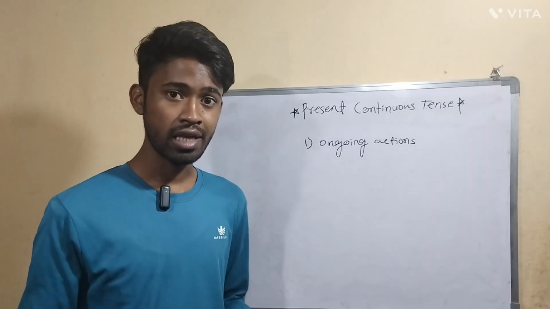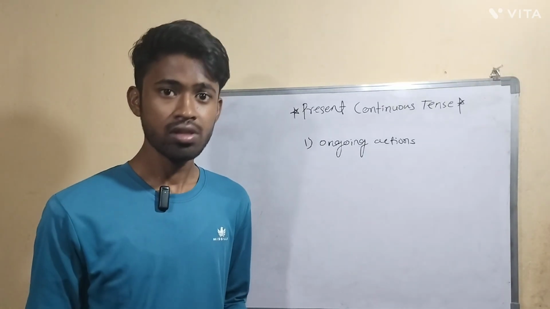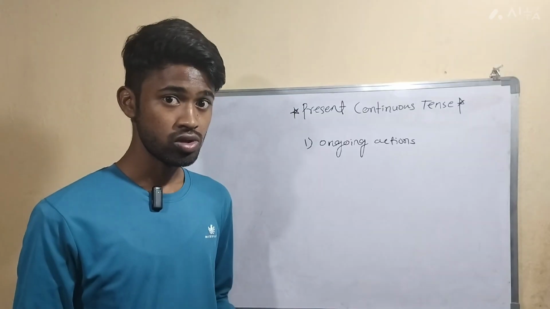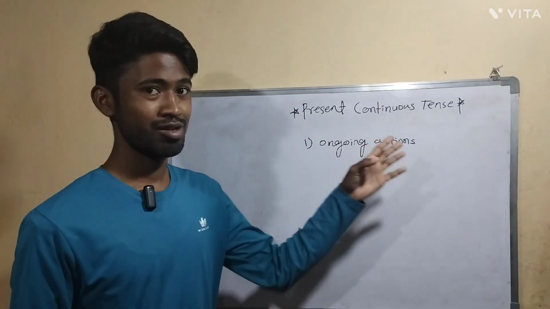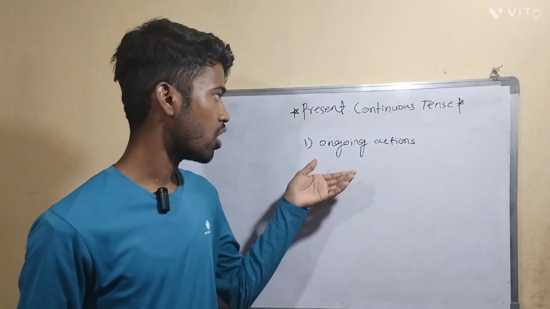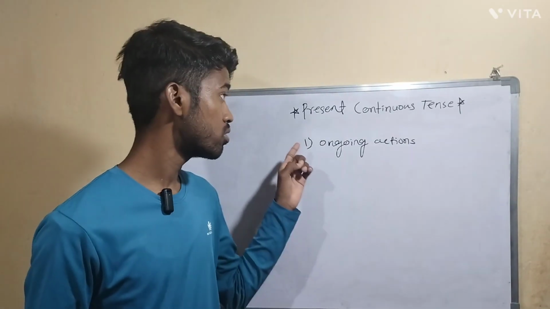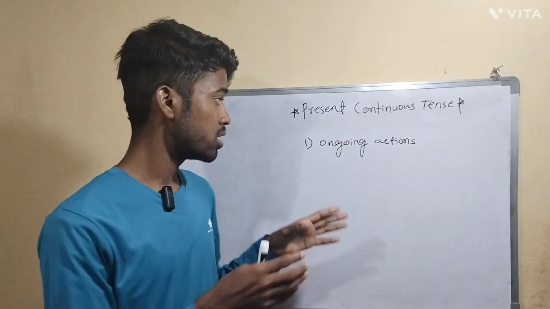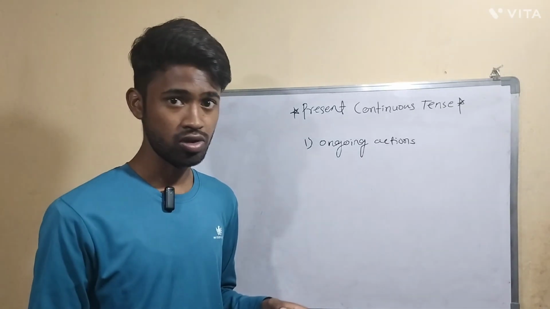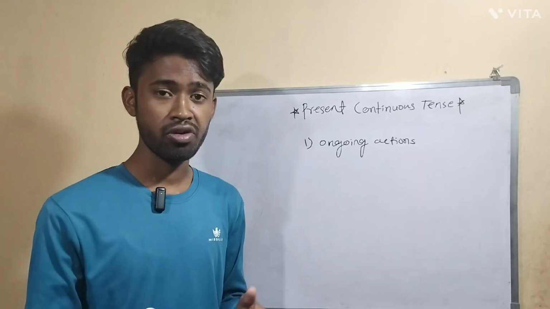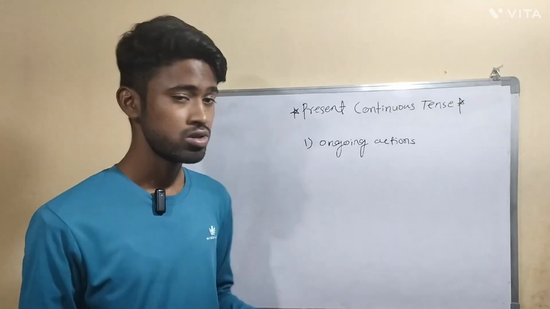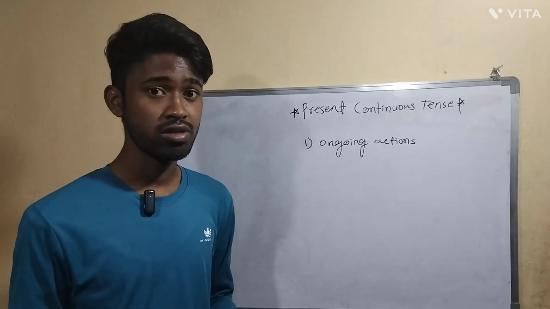For example, now I am teaching you, right? This is an ongoing action. So I am teaching you now. This is an example of present continuous tense. Whatever ongoing actions there are, we use present continuous tense to denote them. It can be any action, whatever you are doing. If you want to tell that, you must use present continuous tense.